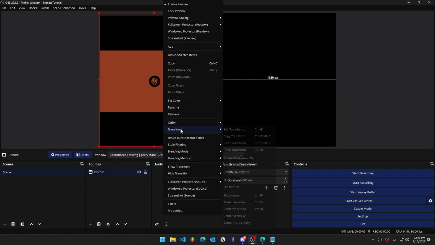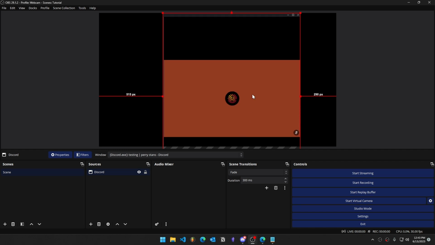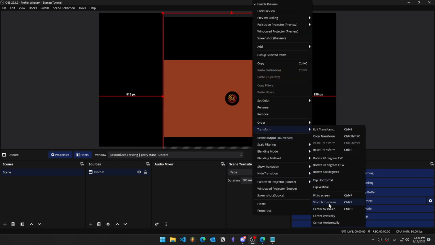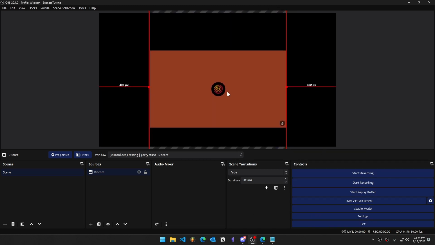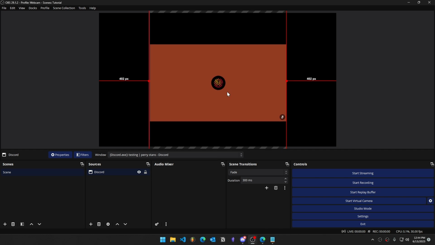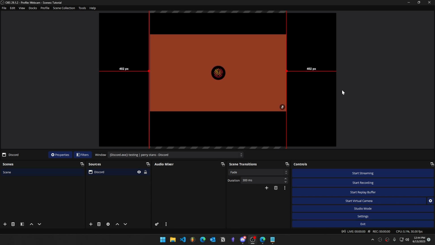Then I'm going to transform, center to screen horizontally. Then I can scale up my window using these adjustment bars. To just fit this right in the middle, I can transform again and center to screen horizontally and change the vertical position to center it using my arrow keys. If there's more than one person in the call, you might want to adjust it accordingly, and just make sure everyone fits. Go on Omegle and make sure that you can see everyone in your display.